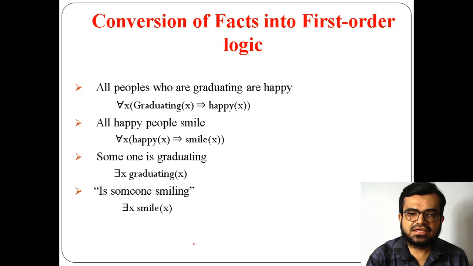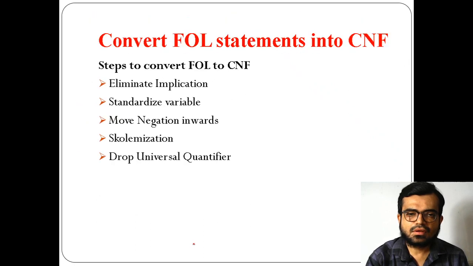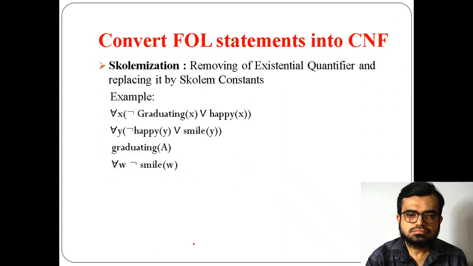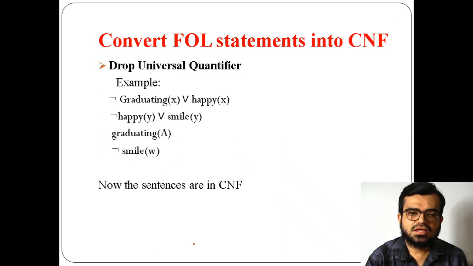Like one example I'll give you here. If you see these examples, all of them are in CNF. You are taking predicates, but these predicates are actually atomic sentences, and there are two atomic sentences unified through the OR symbol.